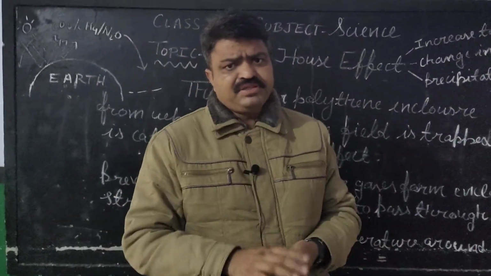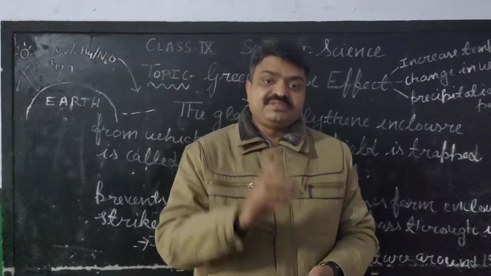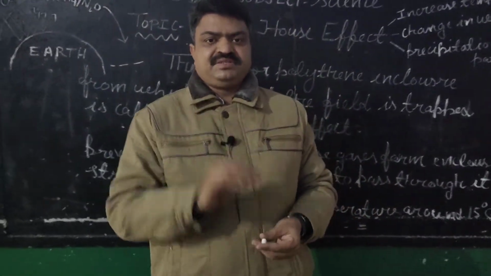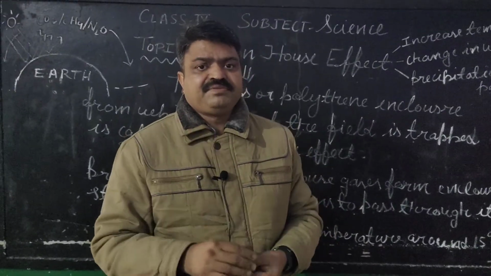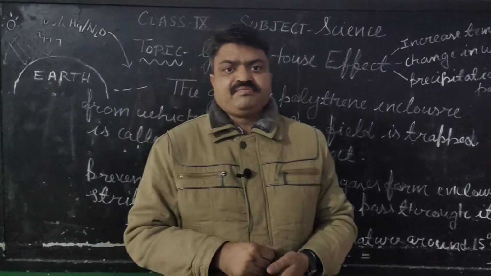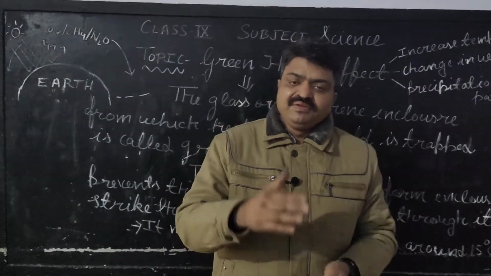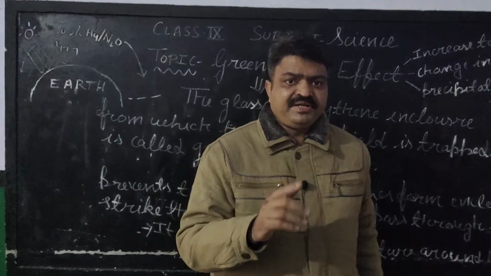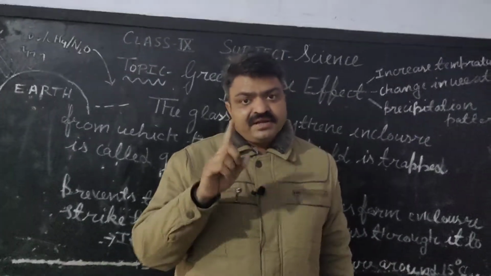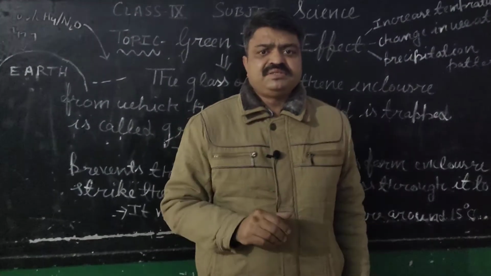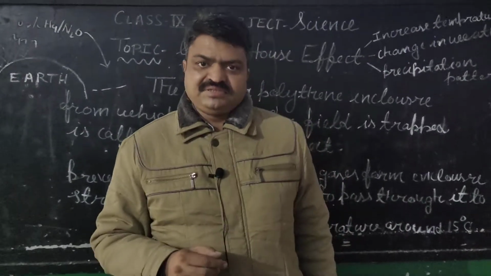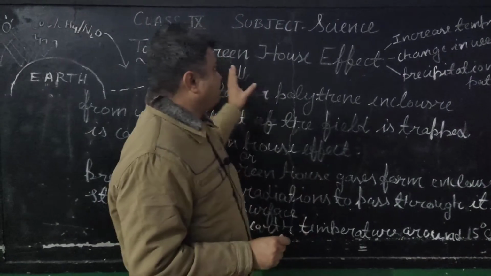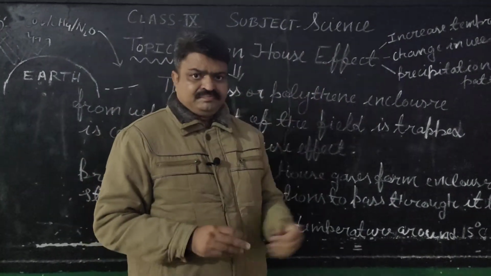And with the help of this effect, summer season crops can be grown in the winter season. Because with the help of this effect, the temperature of the particular field can be increased, and due to that increased temperature, the farmers can grow summer season crops in the winter season. So that's why this effect also plays a very important role.